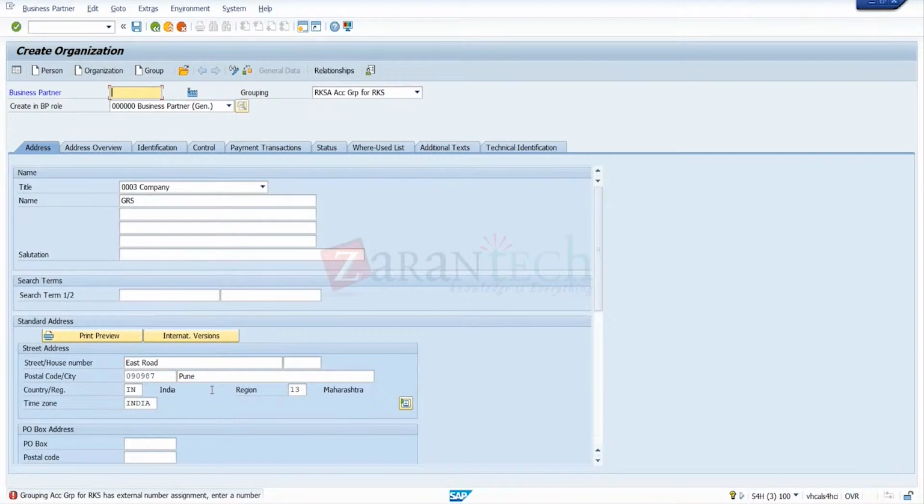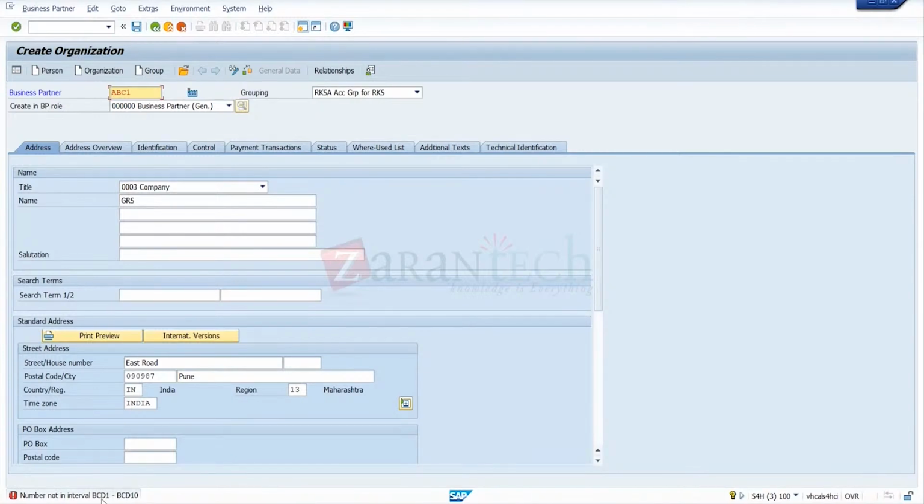It's asking for the number, right? Because it's an external number, this will not give the number. I give the number within ABC1 to ABC10. I can maintain any number here, ABC2 or ABC3, starting from ABC1 to ABC10. That's the advantage of the external number: within the number range, you can take any number. I'm giving ABC1 as the starting number. Now we enter, save.